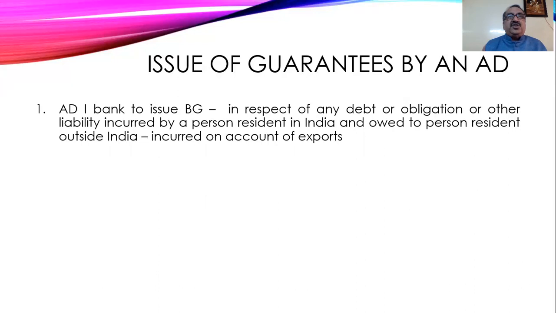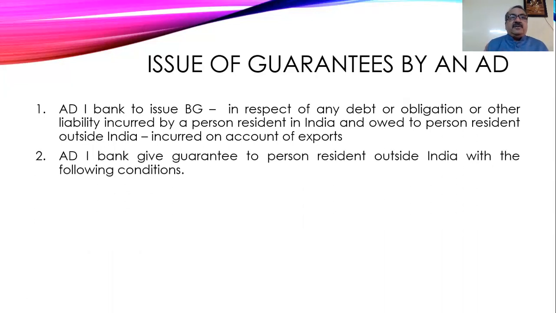Now, the authorized dealer is issuing the bank guarantee. What are the steps they have to take? In respect of any debt or obligation or any liability incurred by a person resident in India and owed to a person resident outside India, incurred on account of exports. On account of exports, only this bank guarantee can be issued. The person who is taking the bank guarantee is resident in India, and the beneficiary is resident outside India. That is allowed.